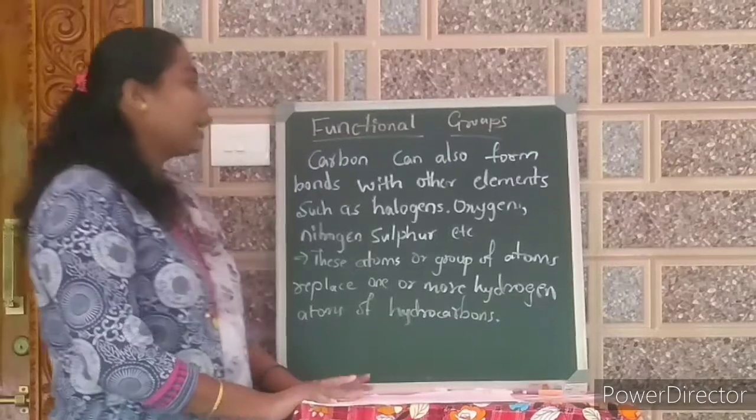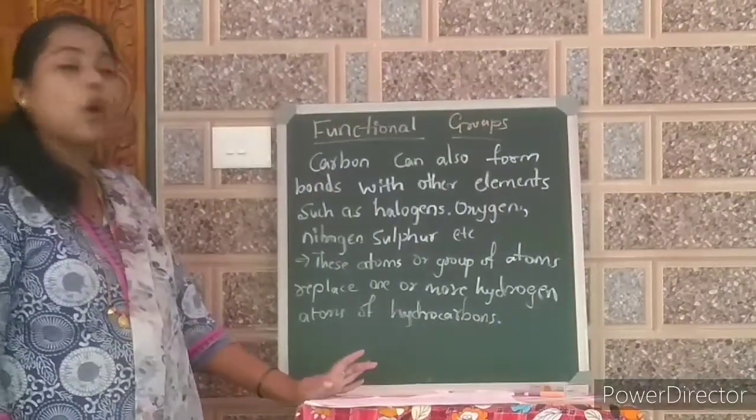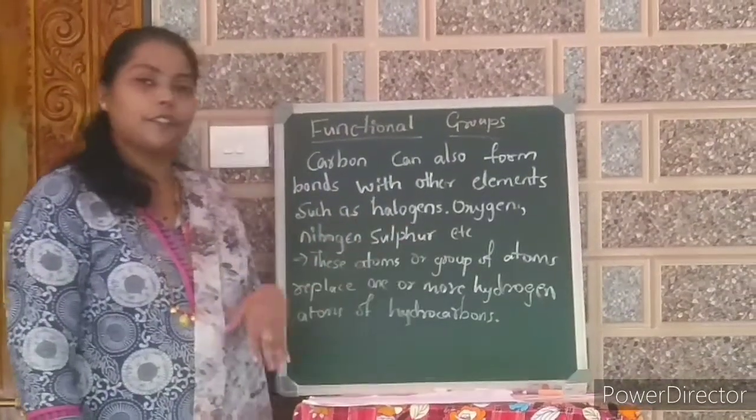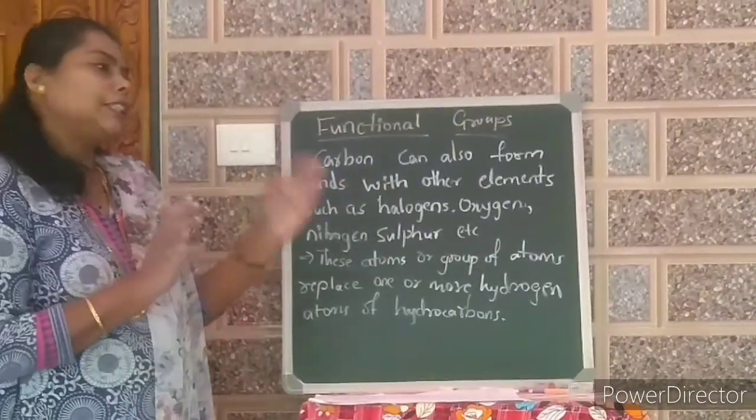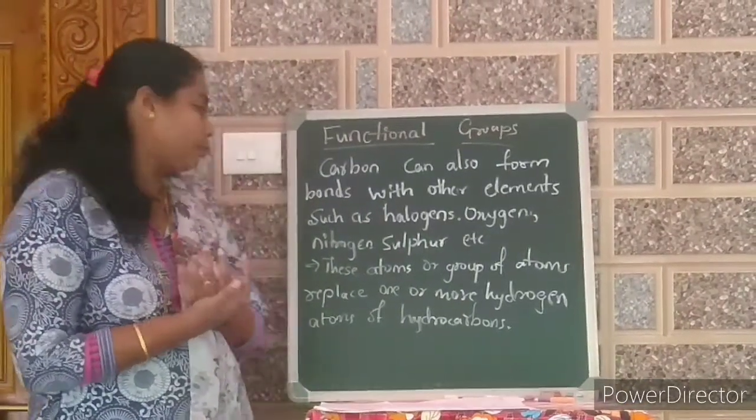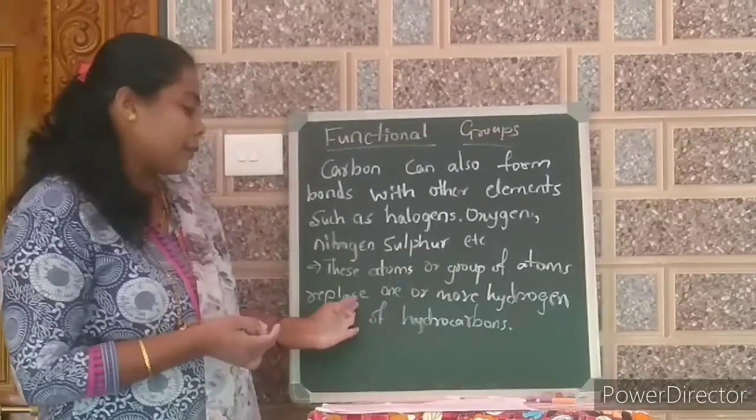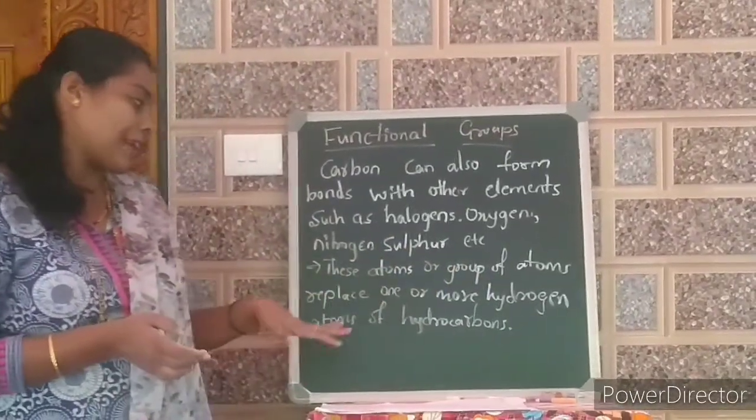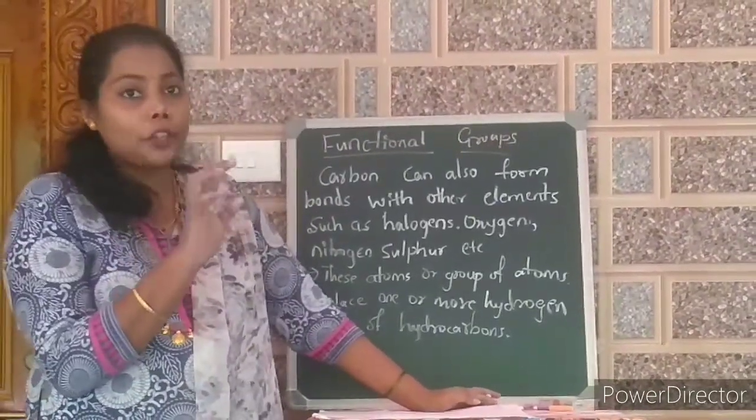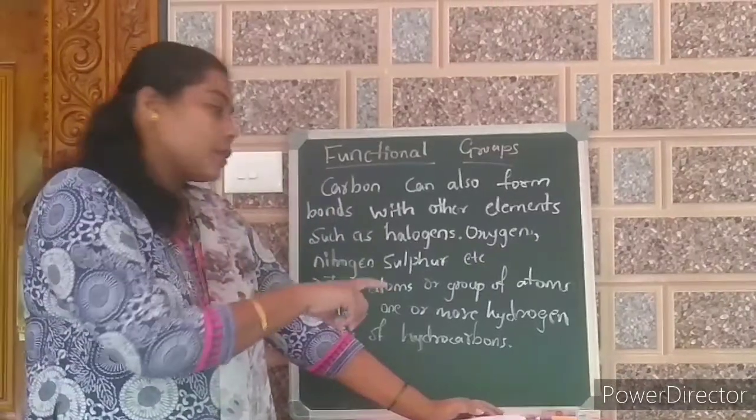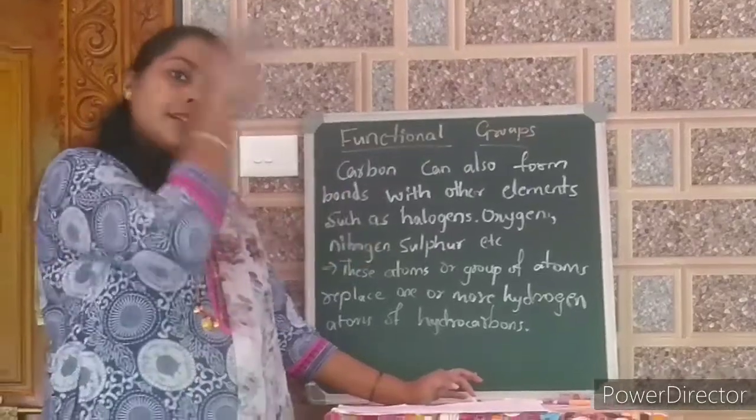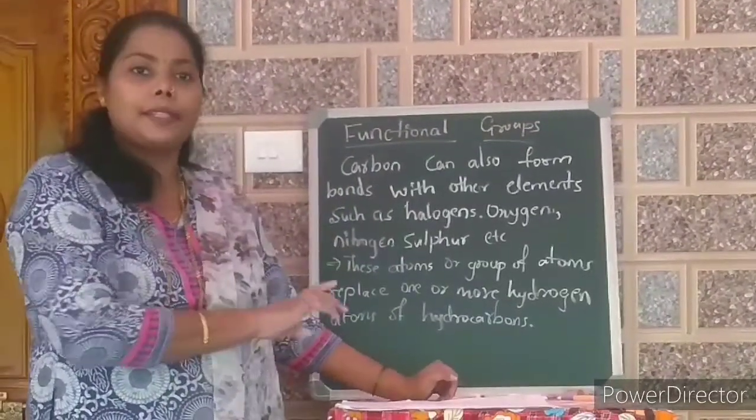Functional groups. Carbon can also form bonds with other elements such as halogens, oxygen, nitrogen, sulfur, etc. Okay. Even carbon has the capacity to make bonds with other atoms. These atoms or groups of atoms replace one or more hydrogen atoms of the hydrocarbon. We know that in hydrocarbons there will be hydrogen atoms. So these heteroatoms, halogen, oxygen, etc. will replace that hydrogen and make bonds with the hydrocarbons.